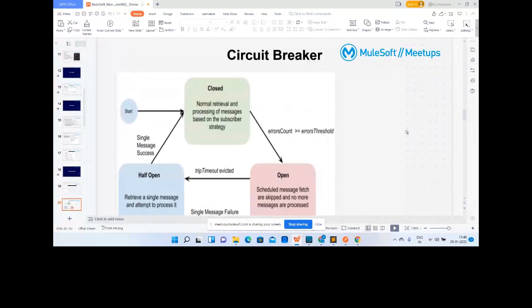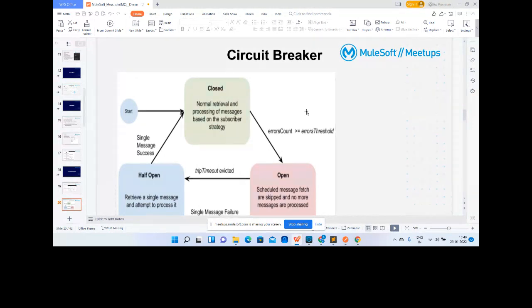Next, I'm thinking to stop here and take these two topics because they are again very good topics to understand. Circuit breaker. Why is circuit breaker used? Because till now we have understood all the concepts. Now the next thing that comes in Anypoint MQ is, if there are multiple or so many messages, how will we ensure that messages will not get lost?